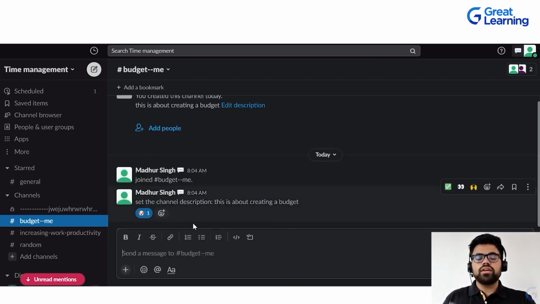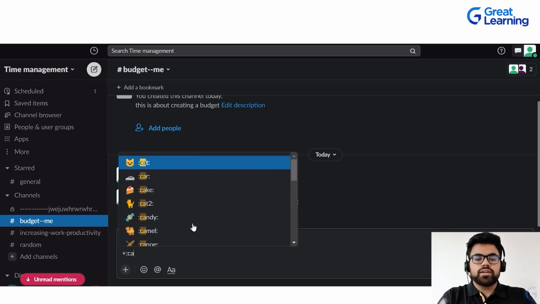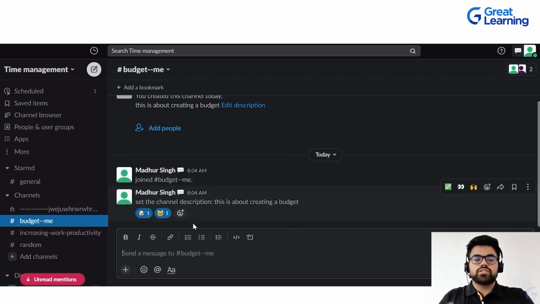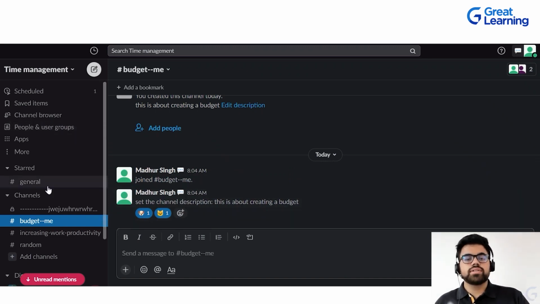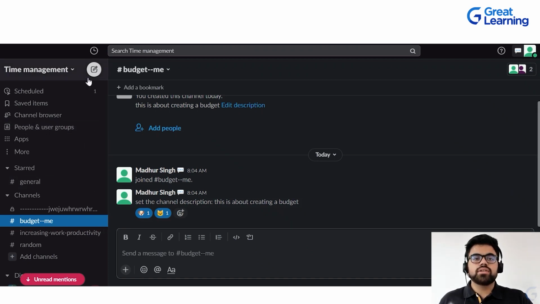This is how you would do it. If you really don't want to scroll through the emoji tab, let's say one more: I'll type colon cat, click OK and send it. So it will go into that particular area. Now these are some of the productivity hacks that we learned in this course.